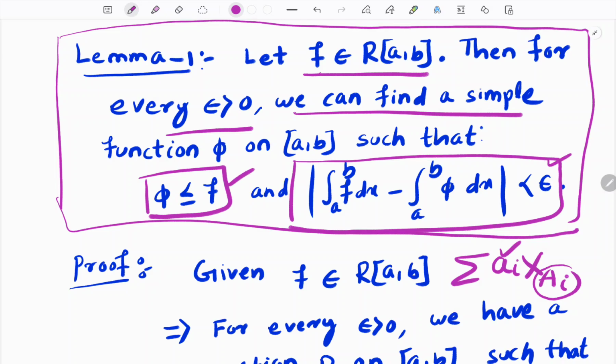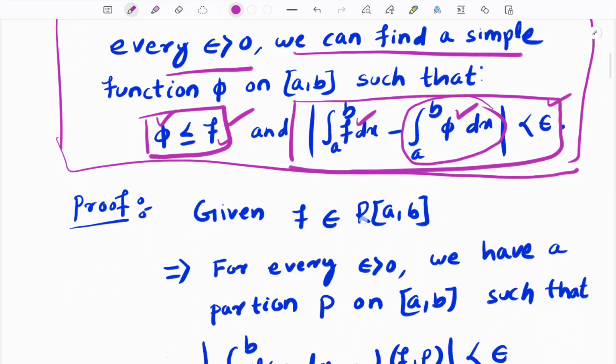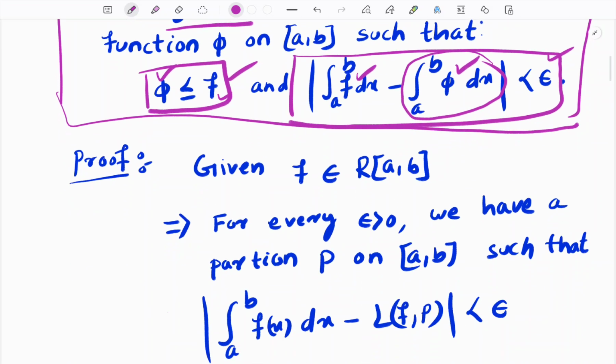This result is obvious because if you consider the Riemann lower sum, the function generated from the lower sum is always less than or equal to f. For every epsilon we can find a partition, and we can prove this using the Riemann lower sum.